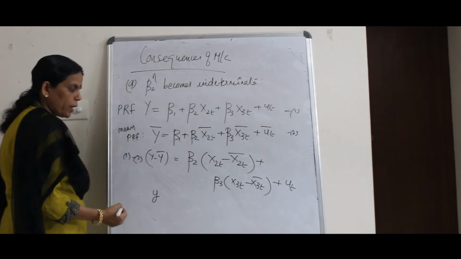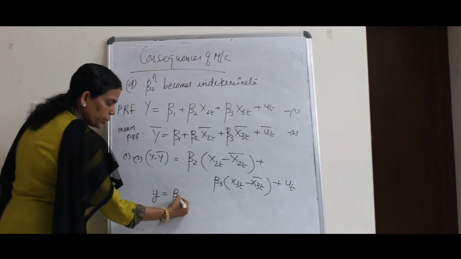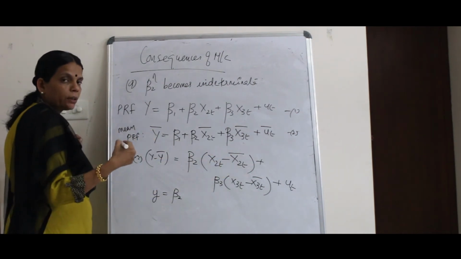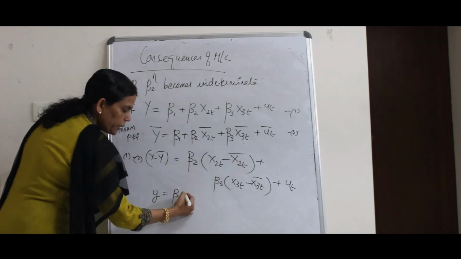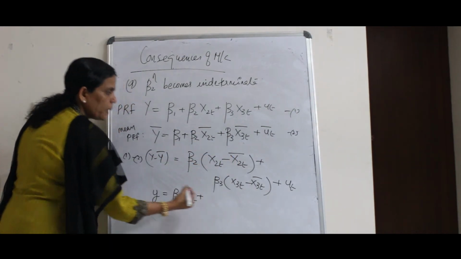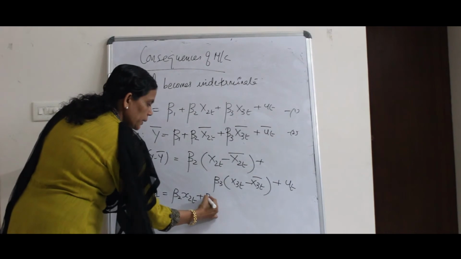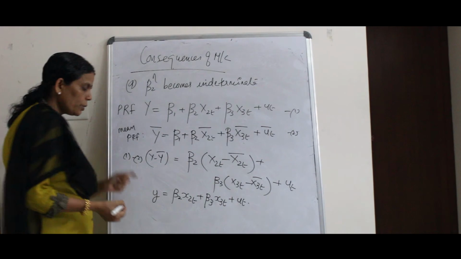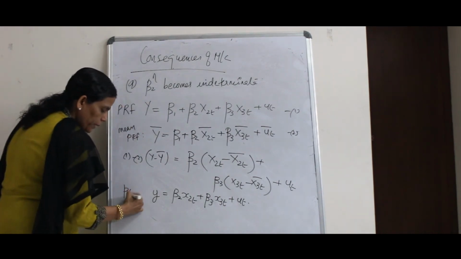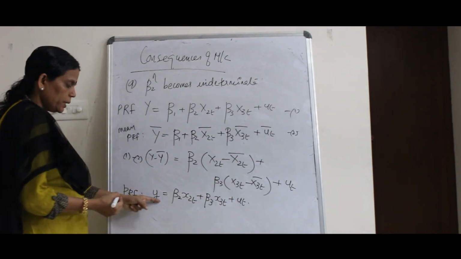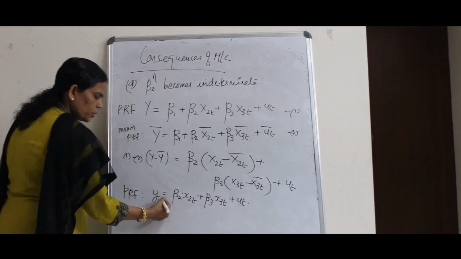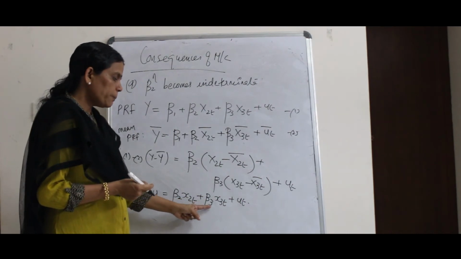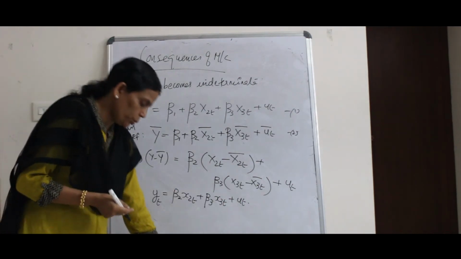Or this can be written as, I hope you have studied this, y minus y bar is written as small y, and beta 2 into a variable subtracted from its mean value, you denote in small letters. So this will become x2t plus beta 3 into x3t plus ut. So in deviation form, the PRF becomes yt is equal to beta 2 x2t plus beta 3 x3t plus ut.